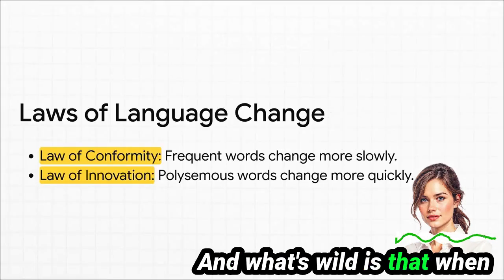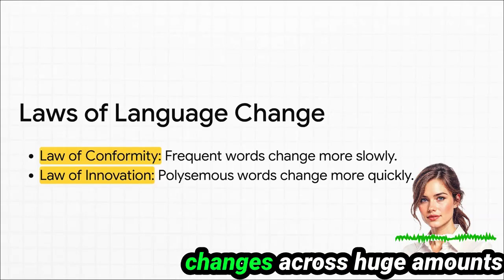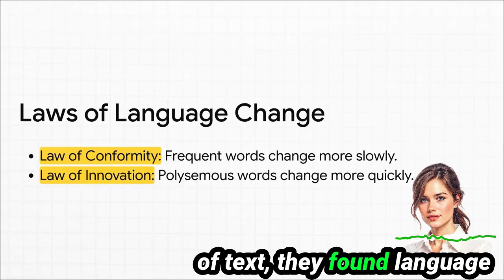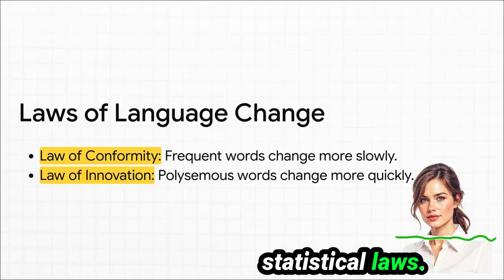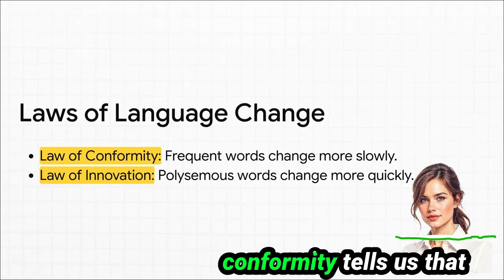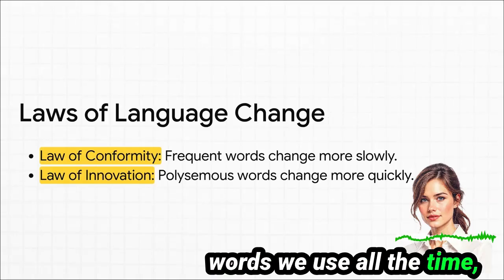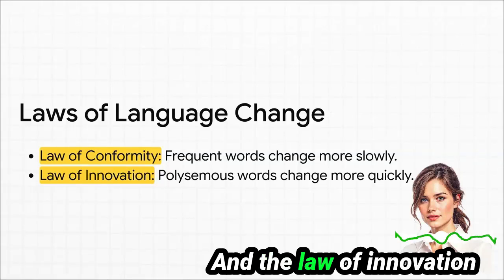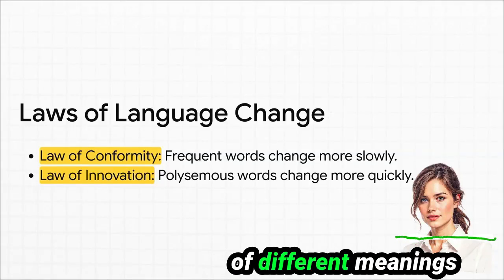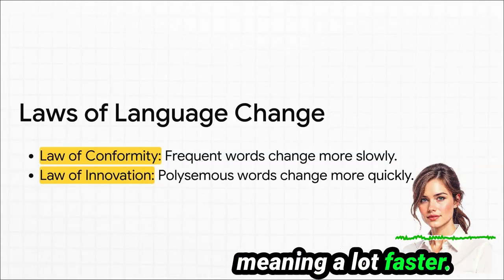And what's wild is that when researchers analyzed these changes across huge amounts of text, they found language doesn't just evolve randomly. It actually follows statistical laws. For example, the law of conformity tells us that words we use all the time, the really common ones, are more resistant to change. And the law of innovation says that words with lots of different meanings tend to change their meaning a lot faster.